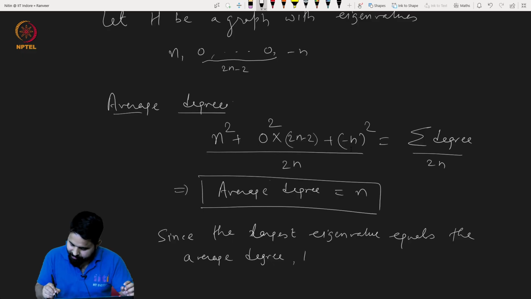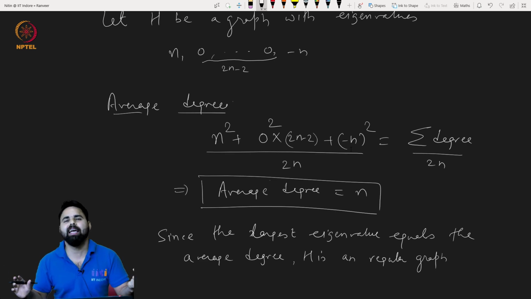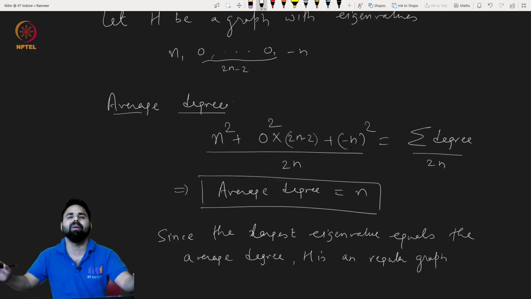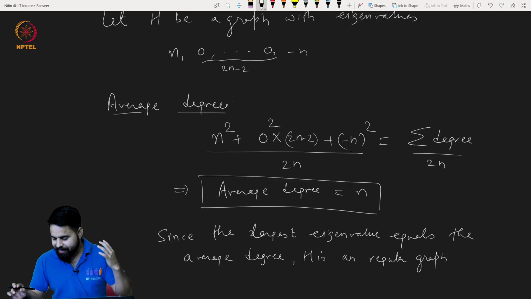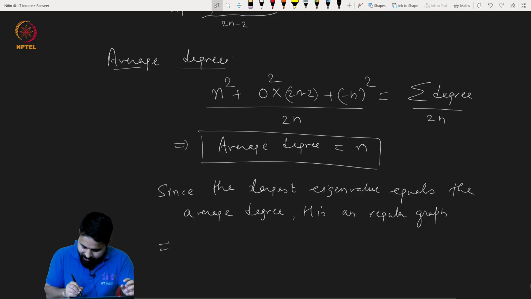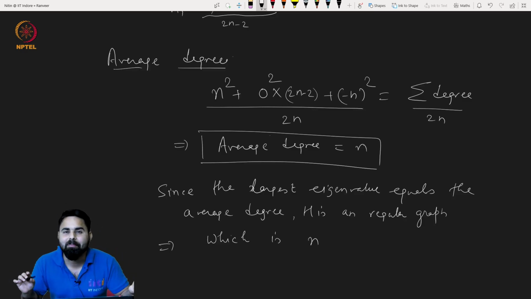H is a regular graph. Very good. So basically every vertex has the same degree. And in fact, just by looking at the number of edges, we can indeed find the degree, and that degree is n, right? And the graph is bipartite.